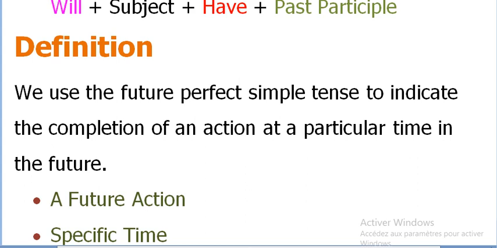We use the future perfect simple tense to indicate the completion, I mean, the action is going to be completed, at a particular time. It has an exact time, in future.